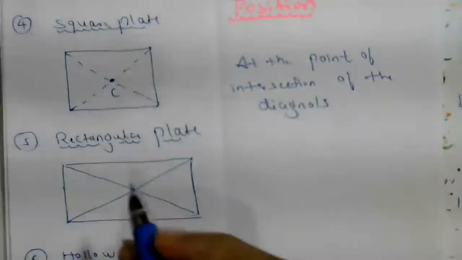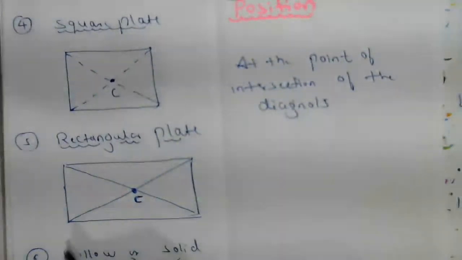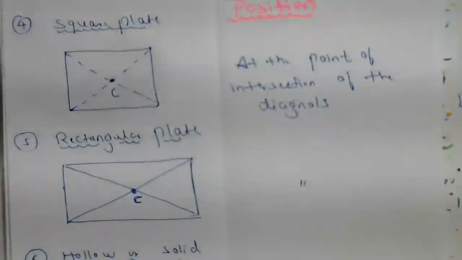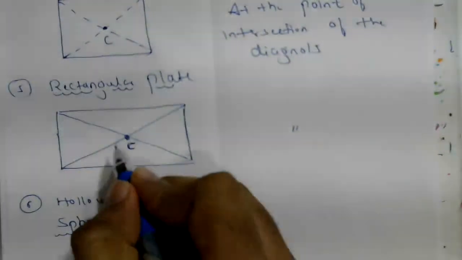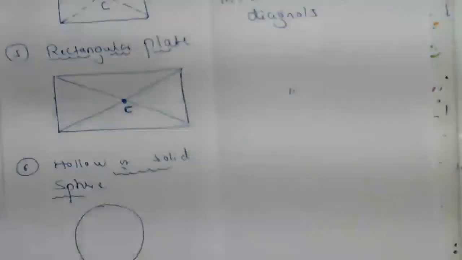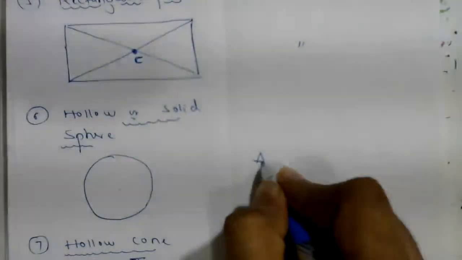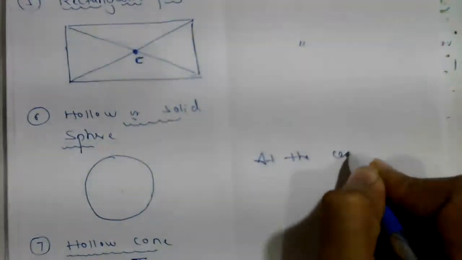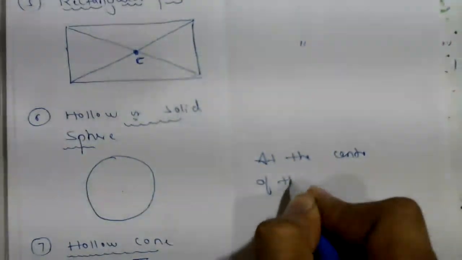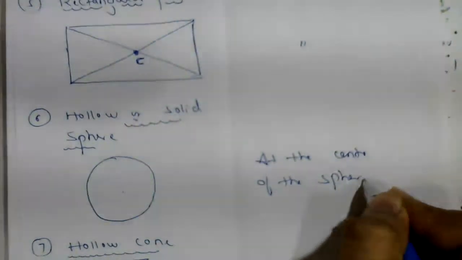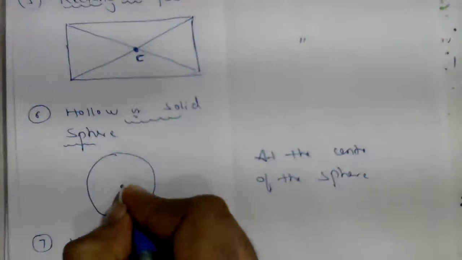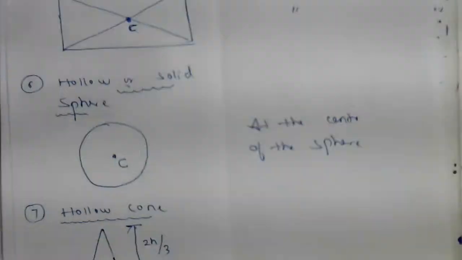Same, it is also at the point of intersection of the diagonals. So center of mass lies at this point. Now hollow or solid sphere, at the center of the sphere, at this point center of mass lies.